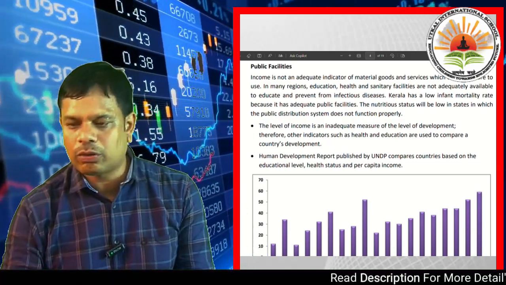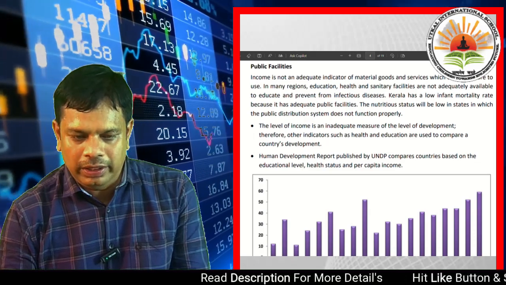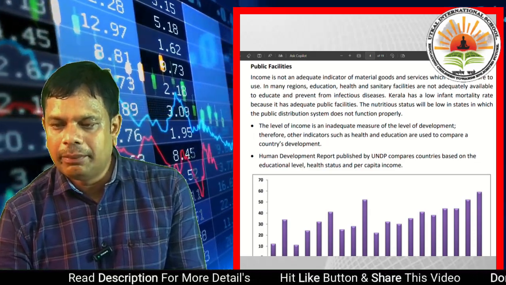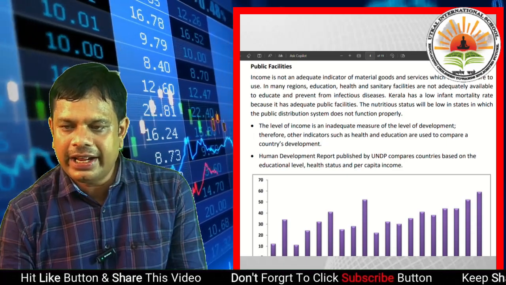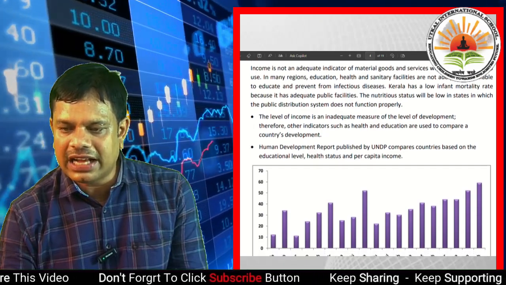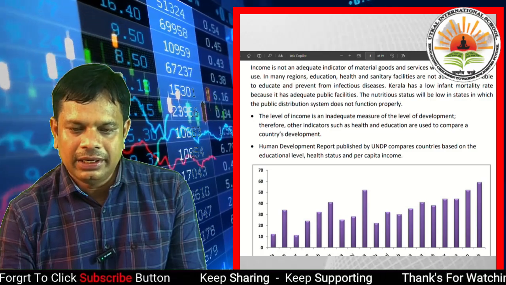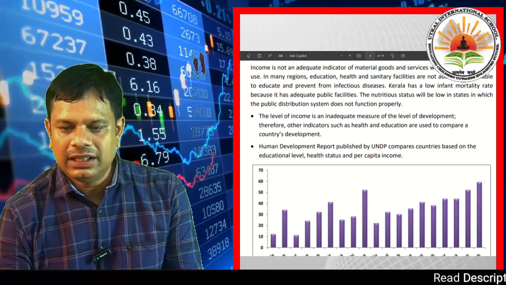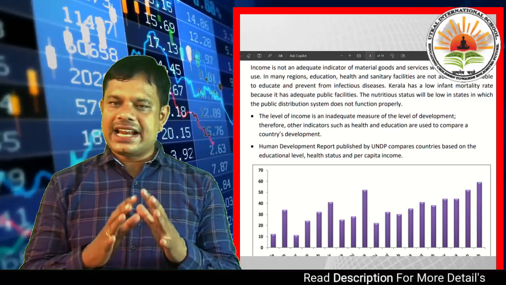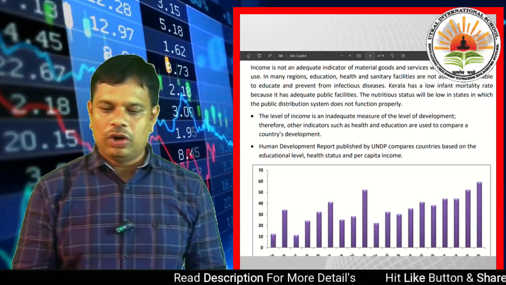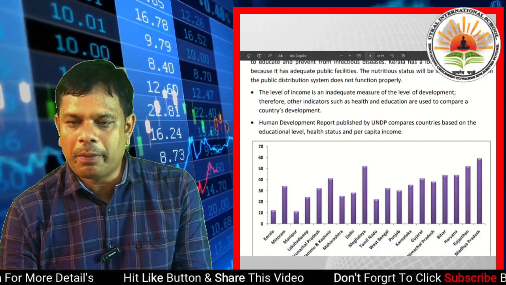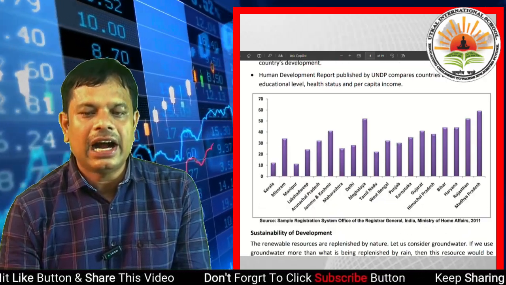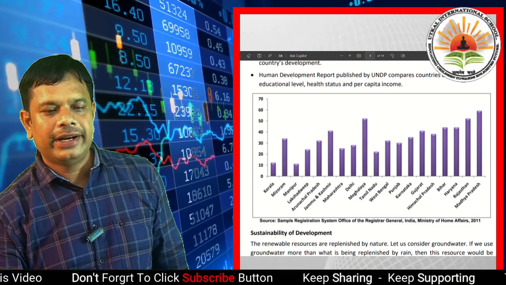If you calculate these three things, then among all the states, Madhya Pradesh will go highest, Meghalaya second, Rajasthan third, then Haryana, Mizoram, Gujarat and Karnataka. These states are playing lead roles, based on a sample provided by the Ministry of Home Affairs in 2011 as per the guidelines of the UNDP.